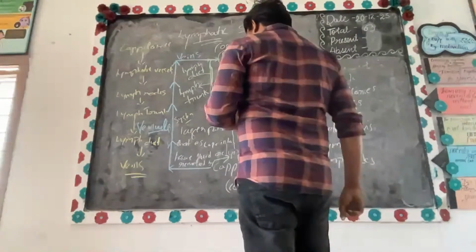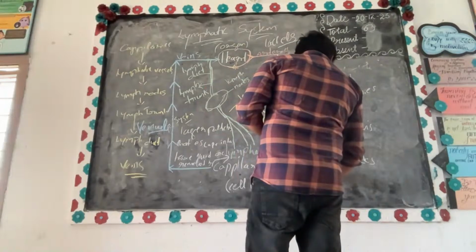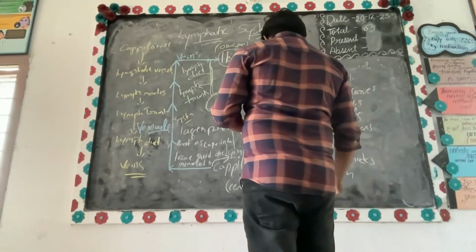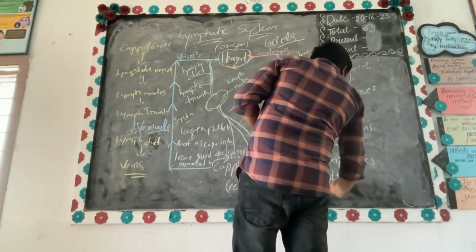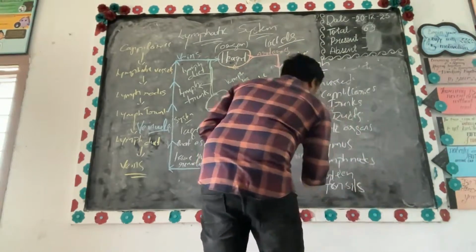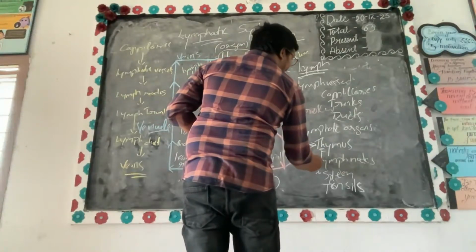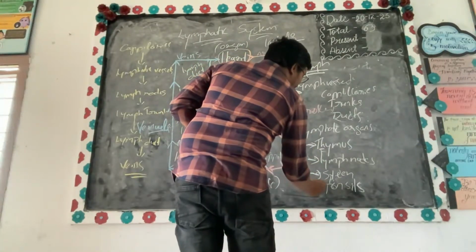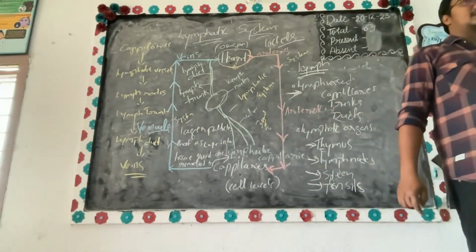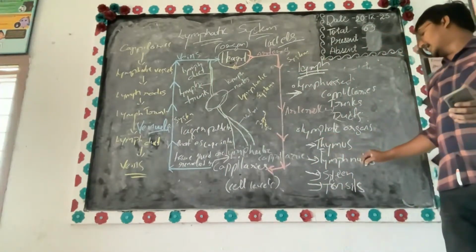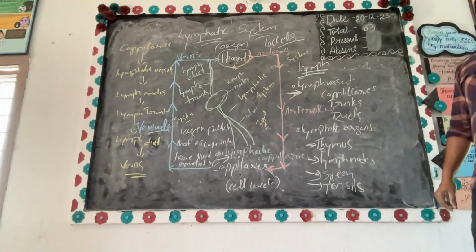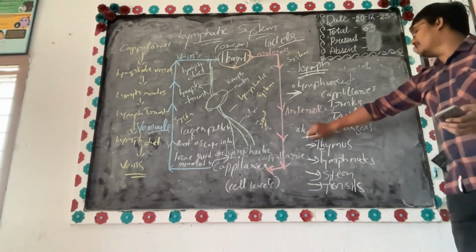The third one is the spleen. The fourth one is the tonsils. So the organs of the lymphatic system are the thymus gland, lymph nodes, spleen and tonsils.